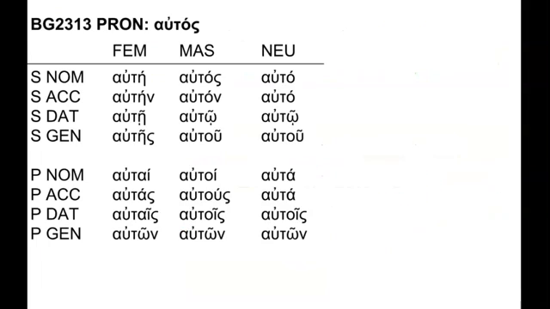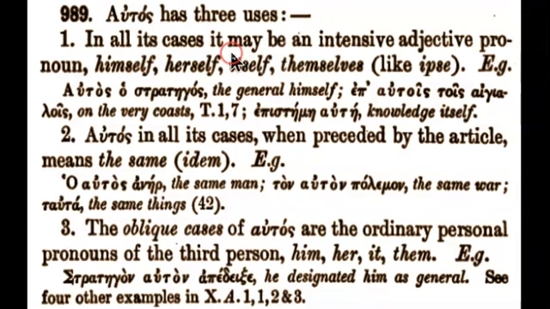All right, let's talk about autos. Autos, aute, autos, auto. We learned it in the fifth chapter. It's a pronoun, but a pronoun that has gender, number and case. So autos has three uses. It could be an intensive adjective when it occurs with the noun: the farmer, the general himself. It could also be preceded by the article, meaning the same. So if it's the same man, ho autos, ton auton. So if it's in the attributive position, it becomes the same.